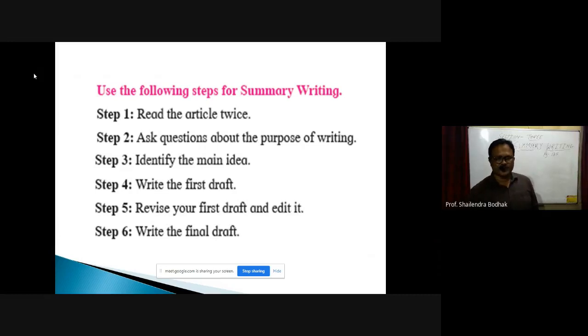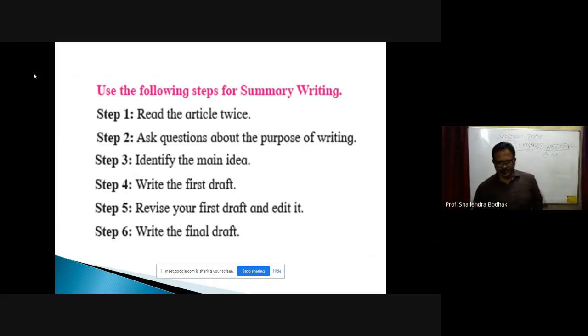Use the following steps for writing a summary. In that, step 1, read the article twice. So before summarizing any passage, you have to read that article 2 times. Then step 2, ask questions about the purpose of writing. So you have to ask certain questions when you read that passage which is to be summarized. You ask questions about the purpose of writing, means what is the passage about, what information it is giving, what is the intention of the writer. All these questions should be asked when you read that passage.